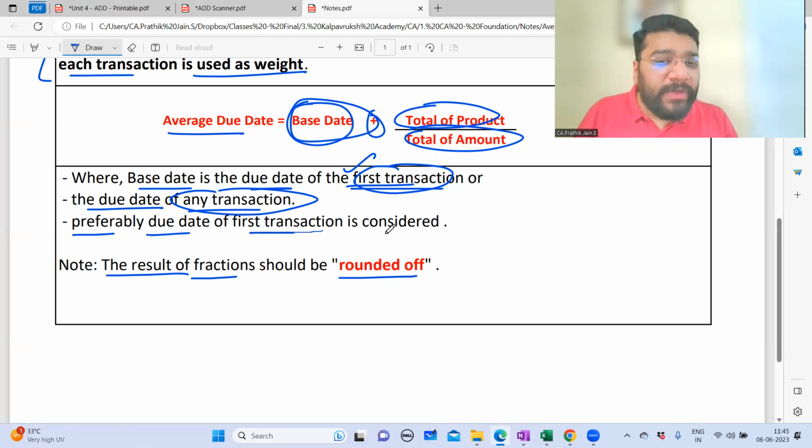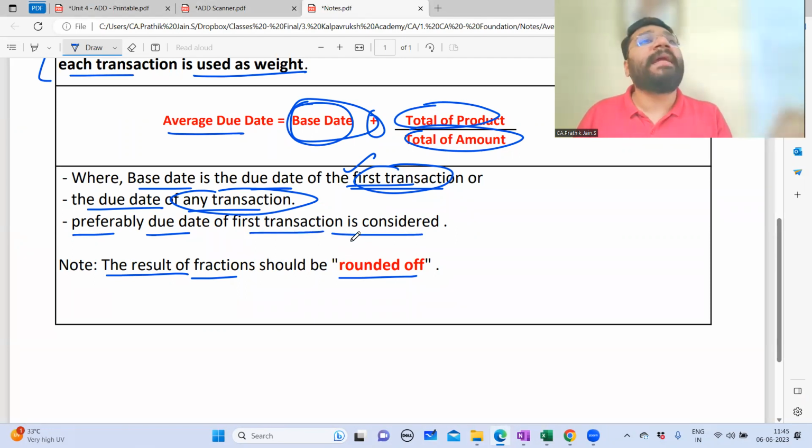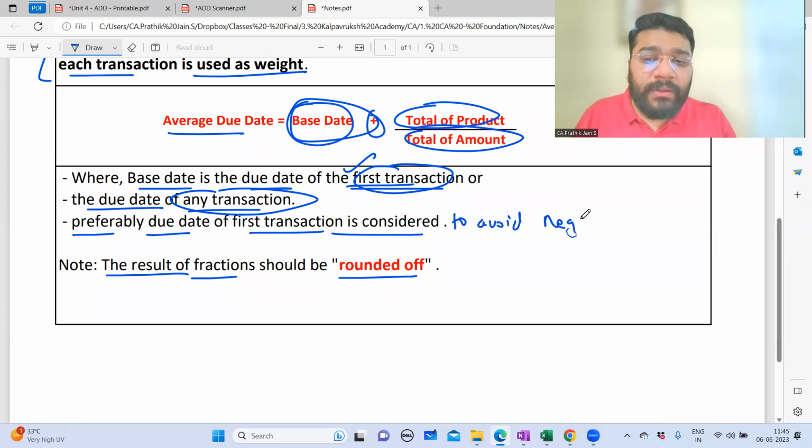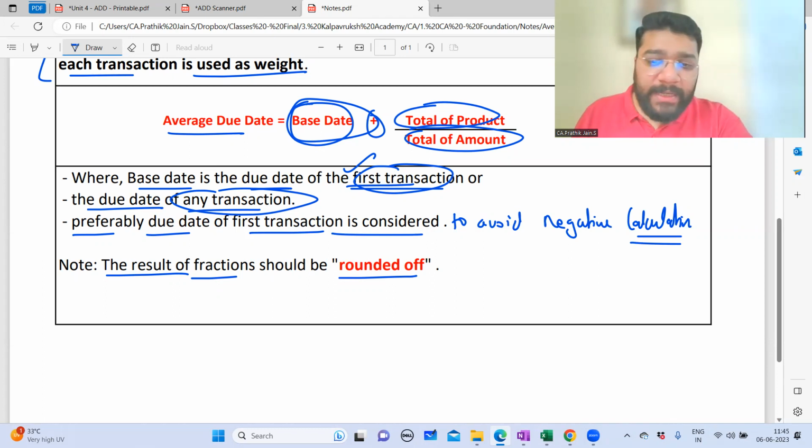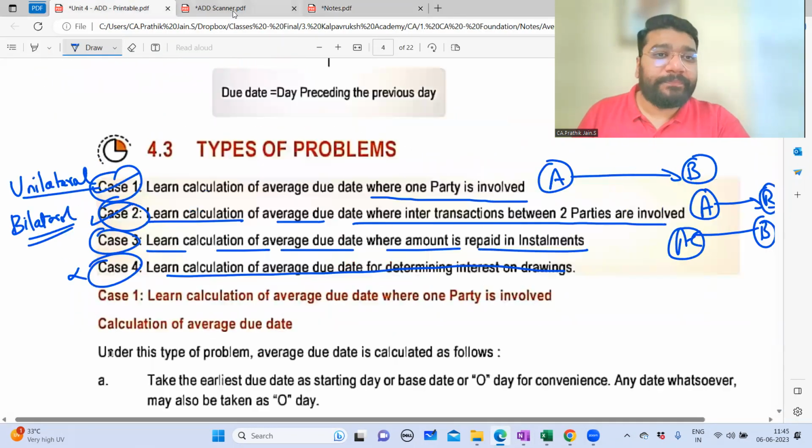Preferably, the due date of the first transaction is considered to avoid negative calculations. I'll give the sheet to all of you. Now tell me, any problem, people? No, sir. No, sir.